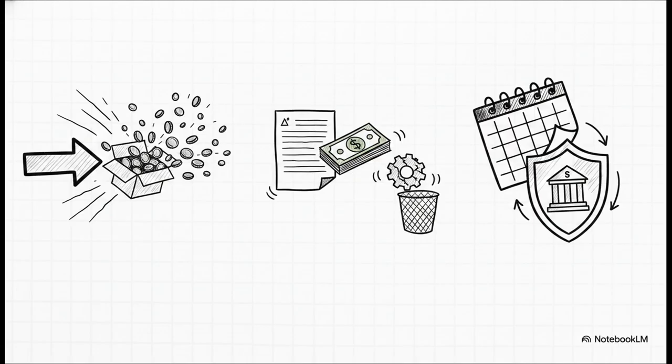Trap number 2, using accounting profit instead of cash. The fix? Always use cash. If you're only given profit, you have to add back depreciation because it's a non-cash expense. And finally, trap number 3, messing up tax timing. The fix? Never forget that tricky one-year tax lag for your capital allowance tax shields.